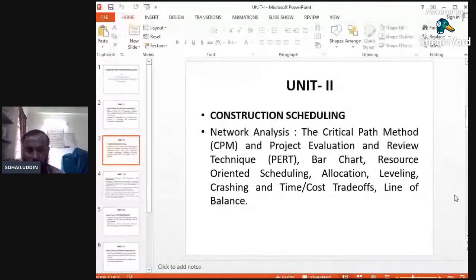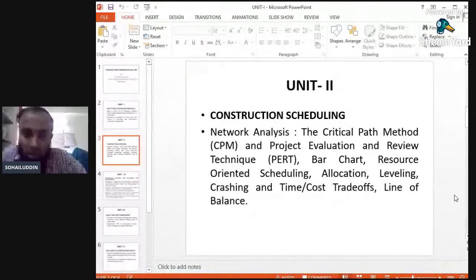two important methods, that is the critical path method, in short called CPM, and the project evaluation and review technique, the PERT method. These two methods are very important in order to draw the network diagram for any type of project, because in multi-storied buildings or multi-task structures where different tasks are performed at one site, we have to balance the various activities. We have to balance its starting time, its end time, how many resources will be required, how much manpower, and how many techniques and equipments will be required.